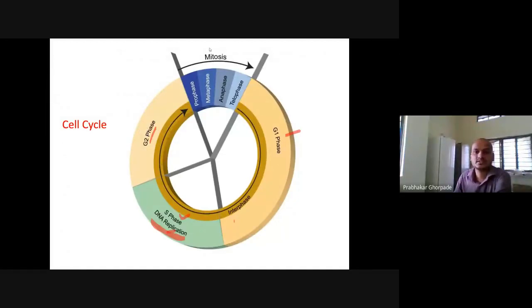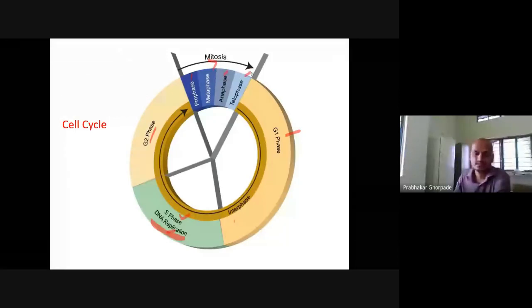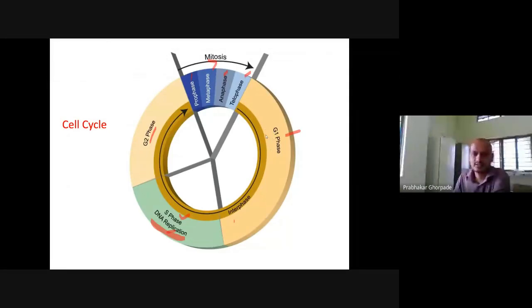After the G2 phase, there will be the mitosis, and under mitosis there are again phases: prophase, metaphase, anaphase, telophase. Basically, based on the position of the chromosomes, these different phases are there, right? So these are the phases. And the G1 phase, S phase, and G2 phase together we call the interphase. That is why most of the cell's time is spent during the interphase, because this is the phase during which DNA replicates and the cell prepares itself to get divided into two daughter cells.